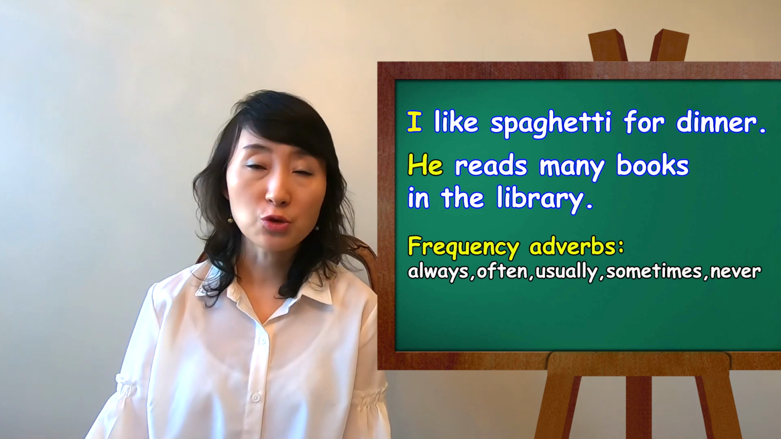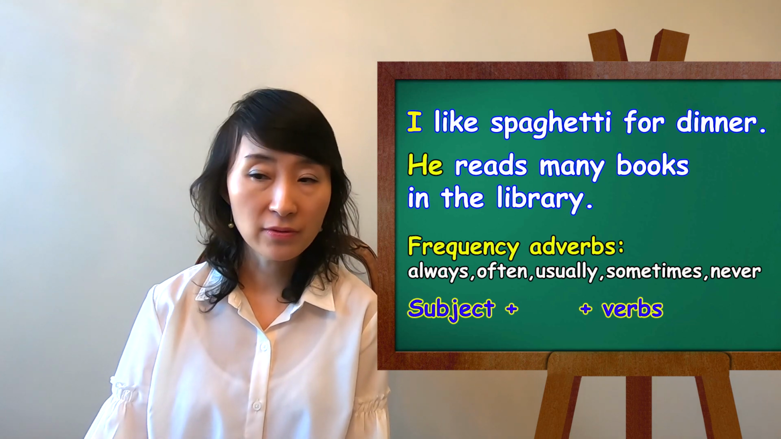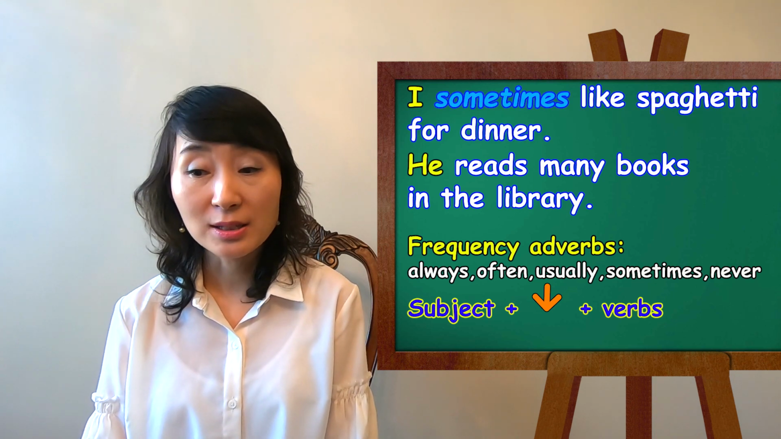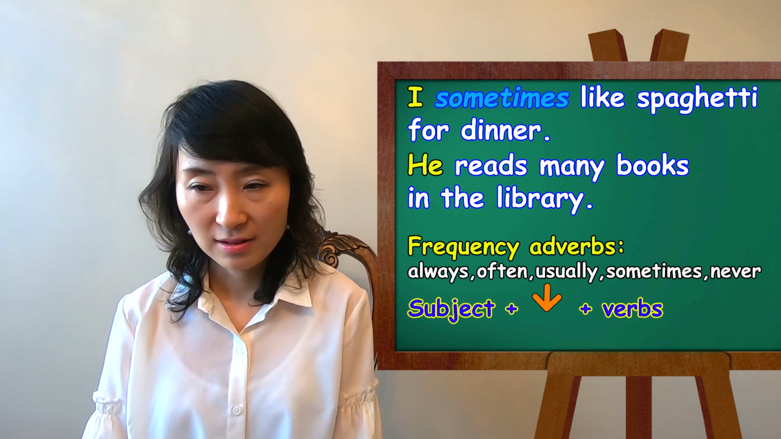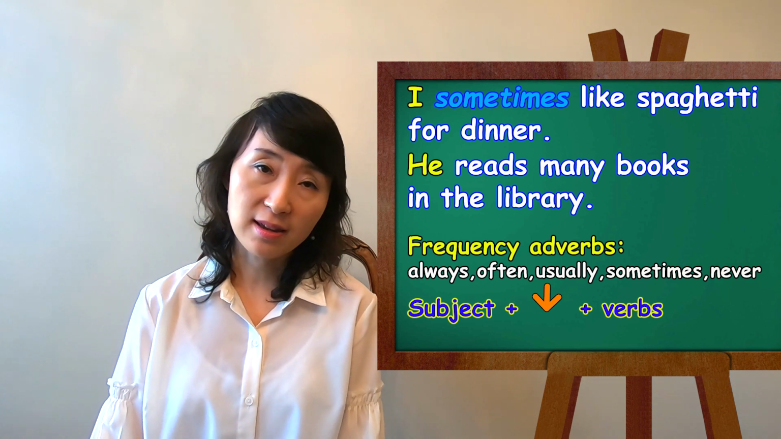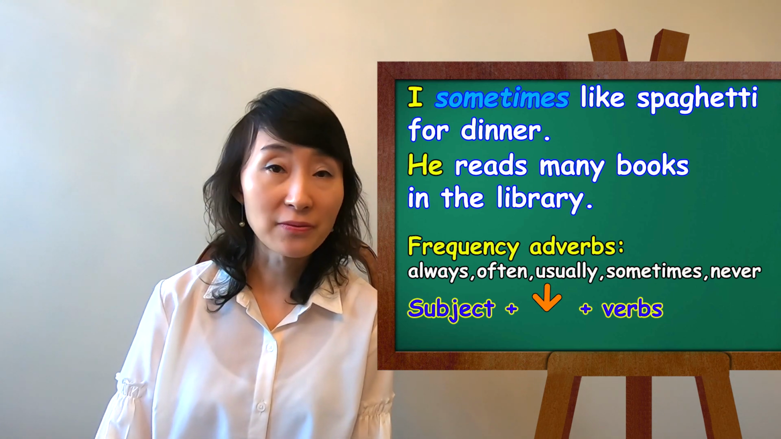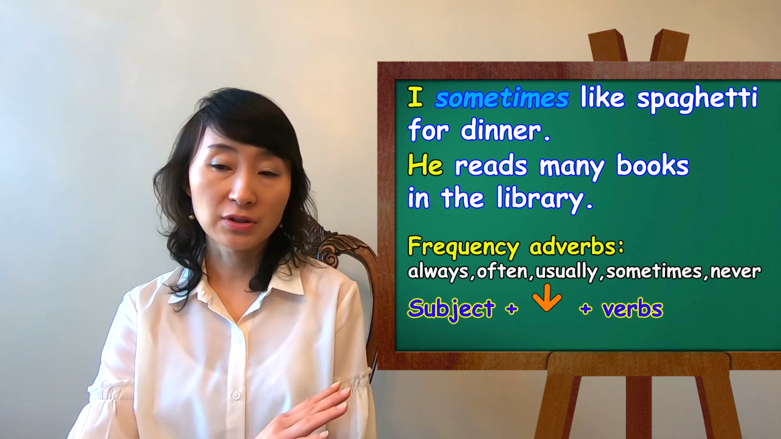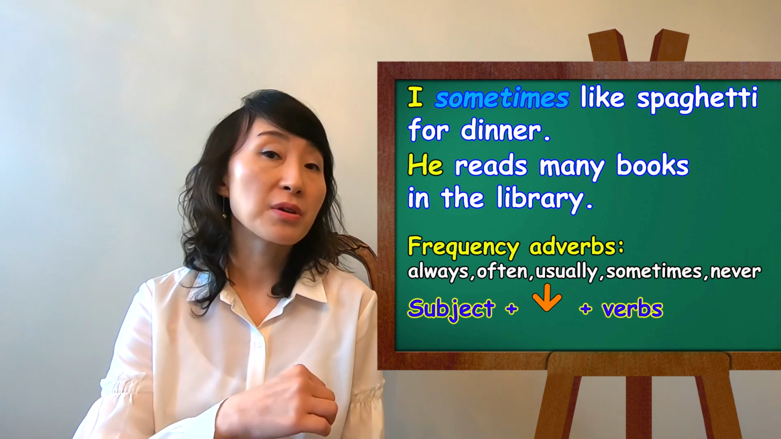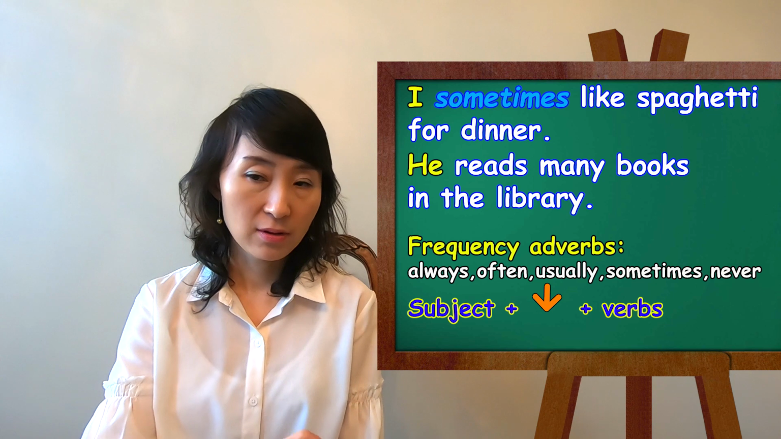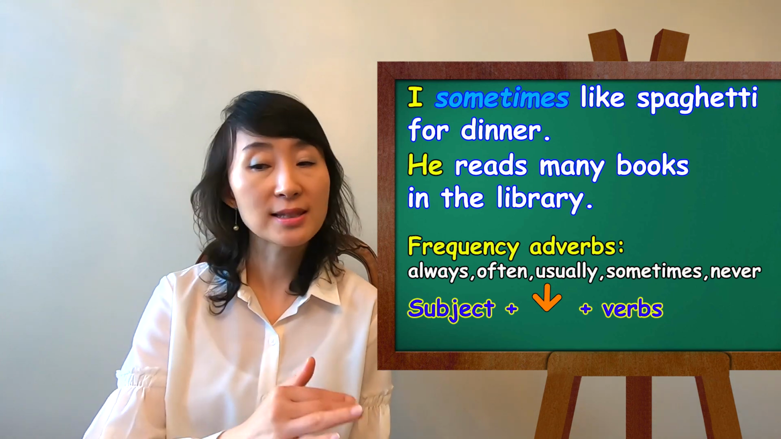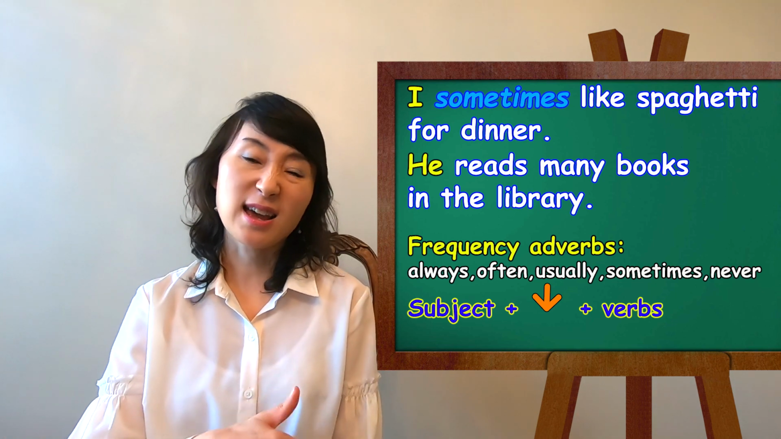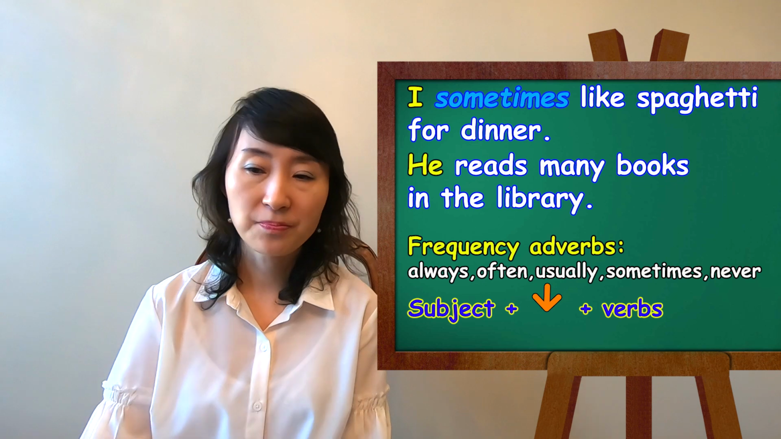If you want to use frequency adverbs such as always, often, usually, sometimes, and never, you are going to put them between subject and verb in a sentence. I sometimes like spaghetti for dinner. So in this sentence, sometimes is a frequency adverb. So you put sometimes after the subject and before the verb. So we say, I sometimes like. Okay? If you say I like sometimes, it's not a good sentence.